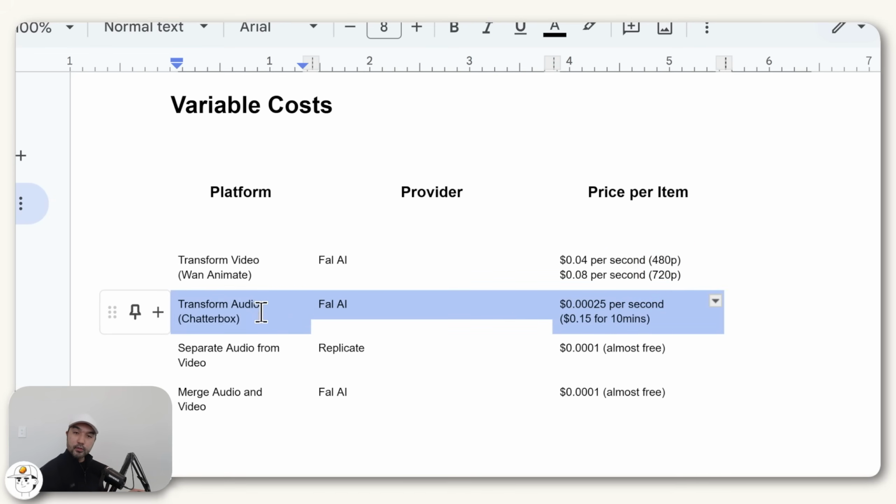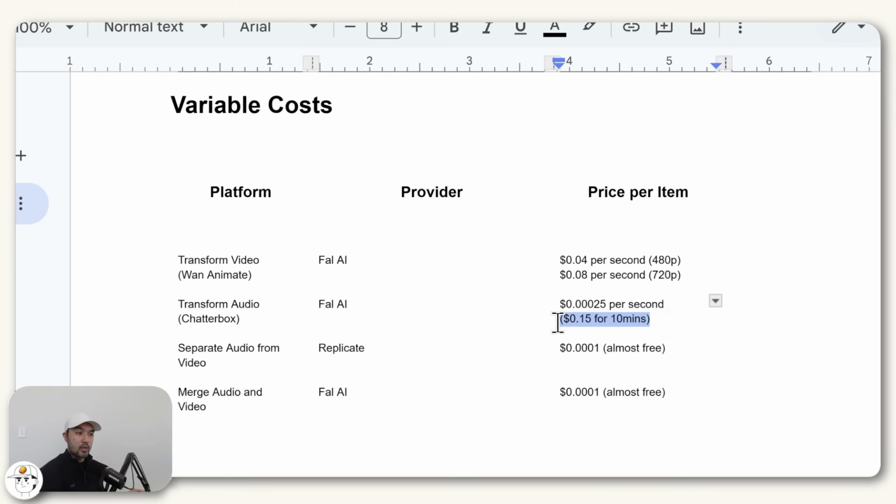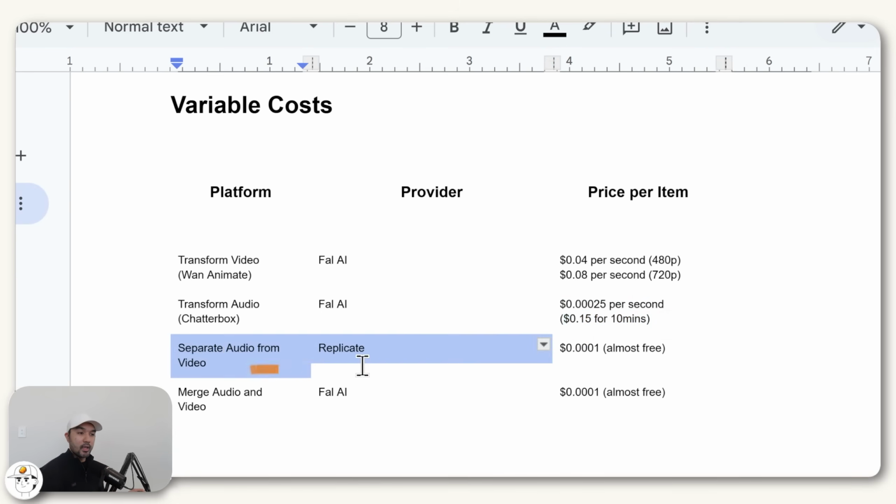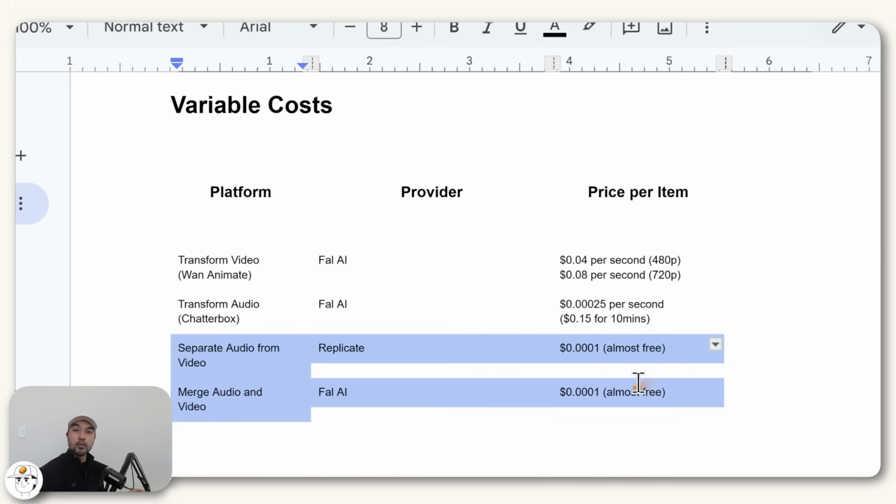Chatterbox is also very cheap. That's why we recommend it. So if you generate, for example, 10 minutes or transform the audio for 10 minutes, that's only 15 cents. So very economical. And then these two other models, which under the hood just use FFmpeg, they cost almost free because FFmpeg is actually an open source framework. So at this point, you're basically just paying these services for the cost of electricity to run their computers or servers, since you're offloading that video editing job to them.